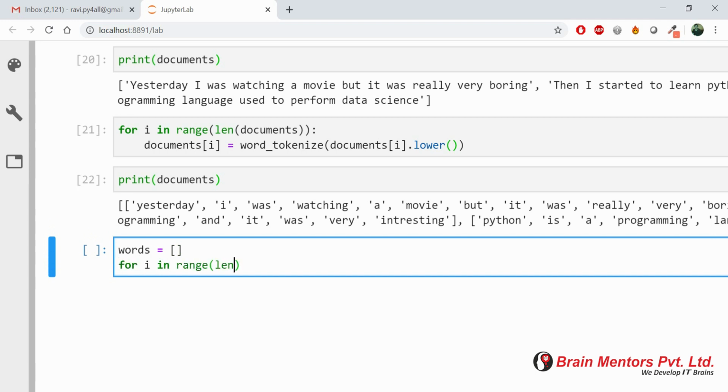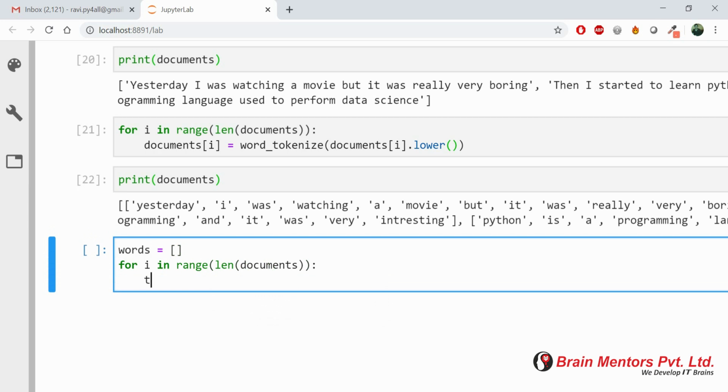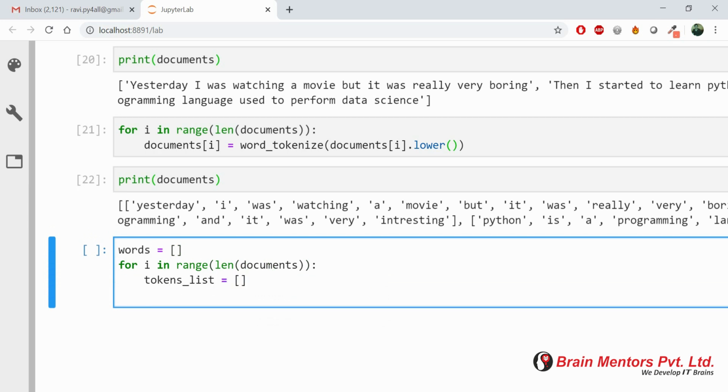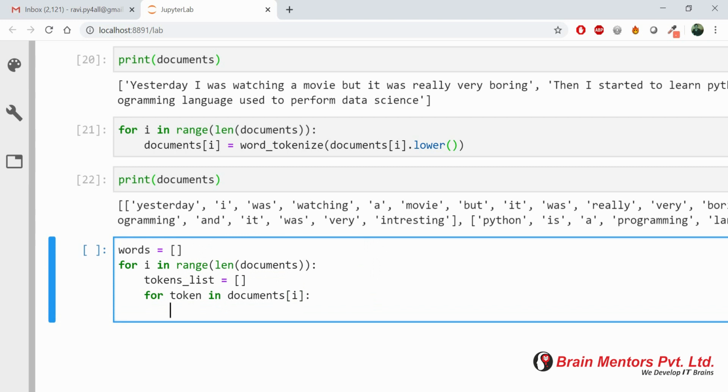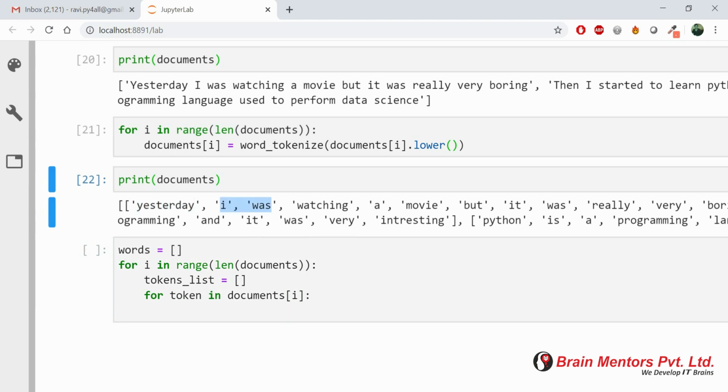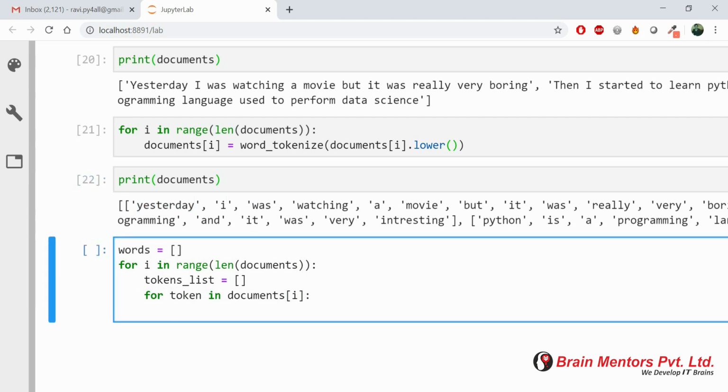Now I'm taking a variable words and starting a loop on the documents so that I can remove all the stop words. And to remove the stop words, I'm using a very basic logic here. So I'm taking a tokens list, and one by one I will just fetch using a loop each and every word and check whether this word exists in English stop words or not. So if that particular word exists in English stop words, then it means I do not have to work with it. Like yesterday, I was.